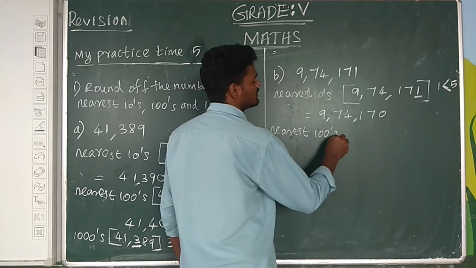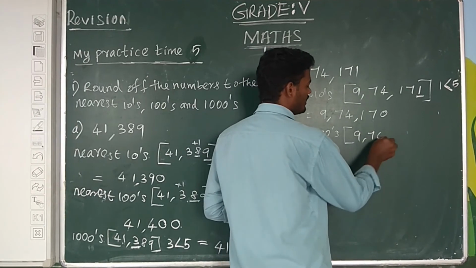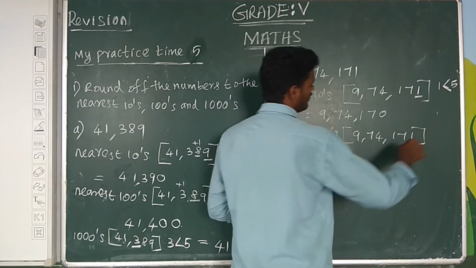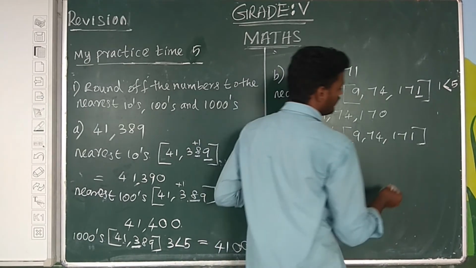Next one, nearest hundreds. The number is 9,74,171. We underline the digits.